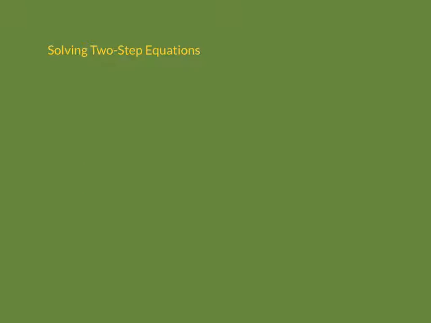This is a video to help you review solving two-step equations. So right now we're going to stick to only variables on one side of the equation. So let's look at one to start with. Let's do 6x minus 10 is equal to 32.